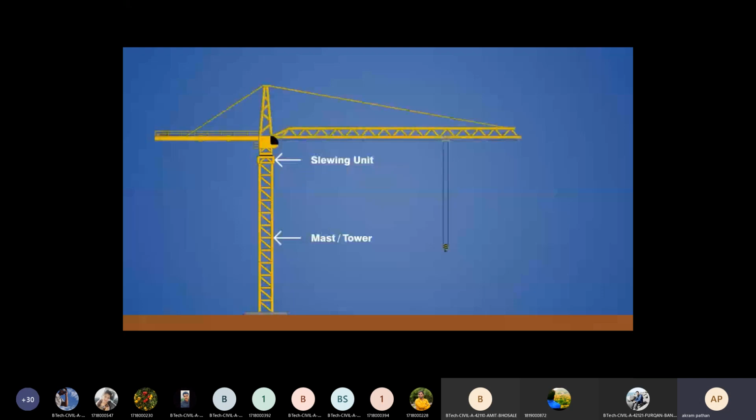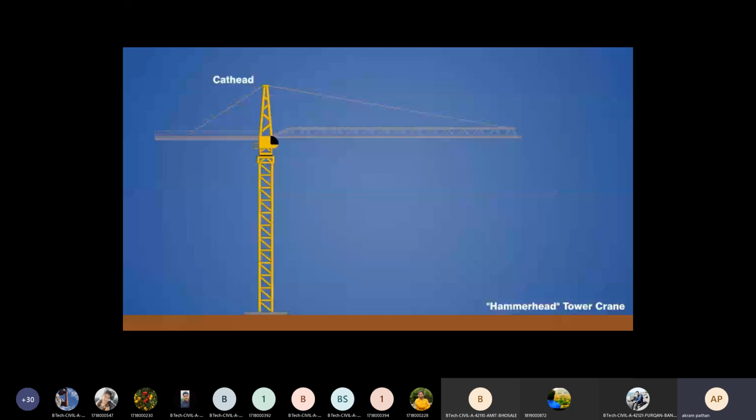The exact arrangement of the top assembly varies depending on the type of tower crane, but the one shown here has a hammerhead configuration with a cathead and a fixed jib that cannot be moved up or down. The cathead is the first component to be installed on top of the slewing unit, followed by the counter jib and working jib, and these are connected with steel tie rods that help to transfer loads to the mast.